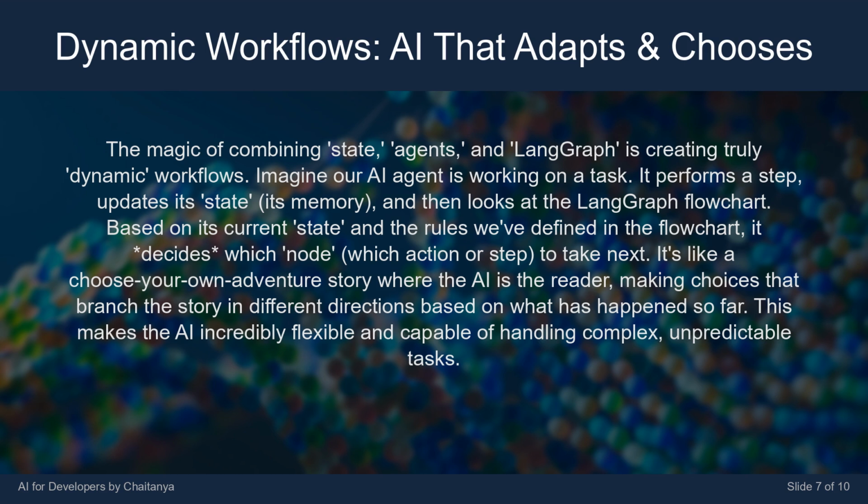Based on its current state and the rules we've defined in the flowchart, it decides which node, which action or step, to take next. It's like a choose-your-own-adventure story where the AI is the reader, making choices that branch the story in different directions based on what has happened so far. This makes the AI incredibly flexible and capable of handling complex, unpredictable tasks.